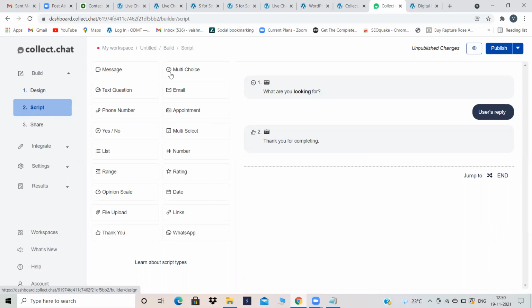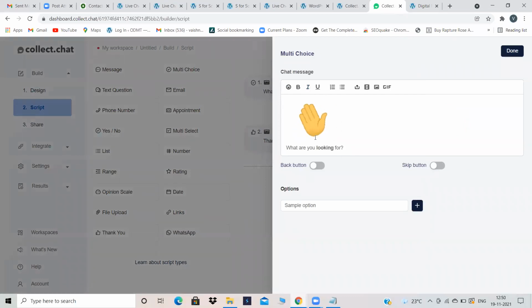That is the reason here when we create questions, we'll be giving two options. We will not allow the user to write his own answer. But in live chat, the user can type anything according to his wish. Here in the chatbot, the user cannot type anything according to his wish. We are only giving him options, like two options, or any options. See now, what are you looking for is there by default, and thank you for completing is there by default. Let's click on what are you looking for. Here, this is my question. Here you have to create options, because this is not a human.